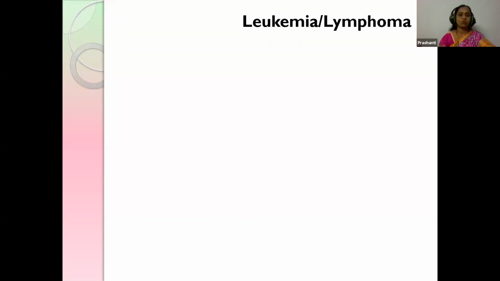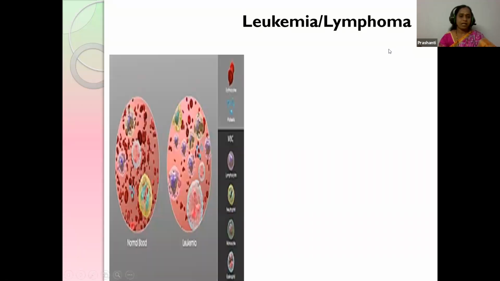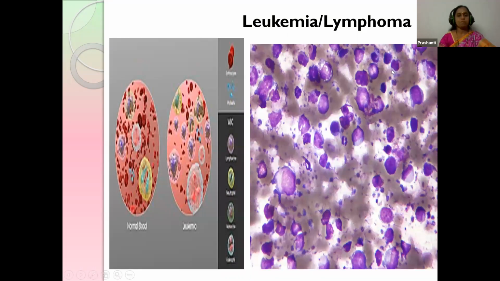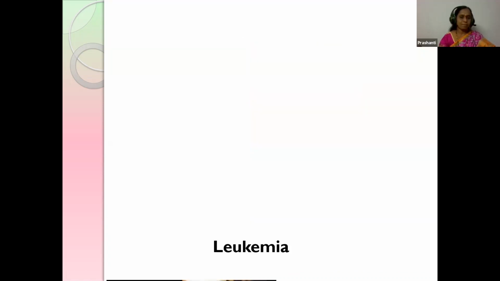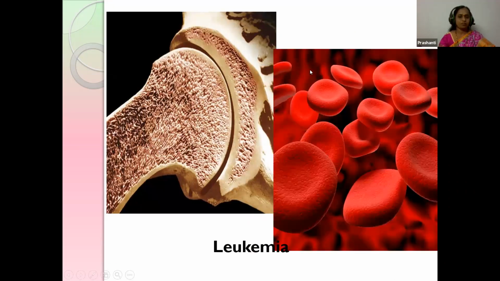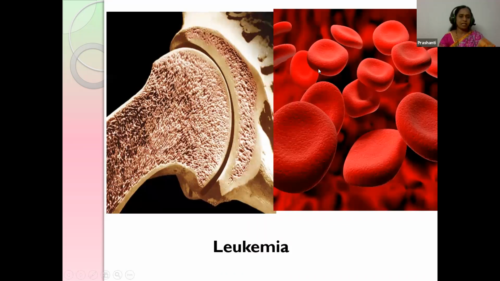And the next one is leukemia or lymphoma. These are blood cancers. Here you see the difference between the normal cell and the leukemia cell. This is the abnormal division of the blood cells, and it comprises 7%. It is seen in the bone marrow, where there is multiplication of the blood cells.